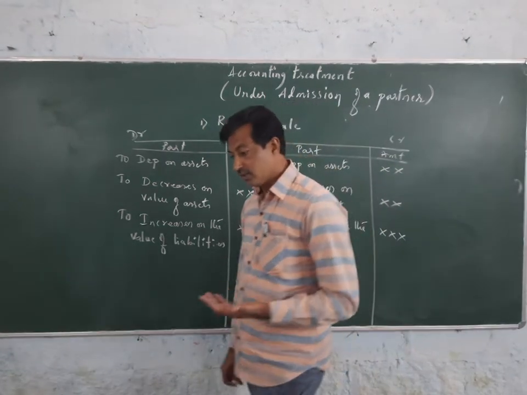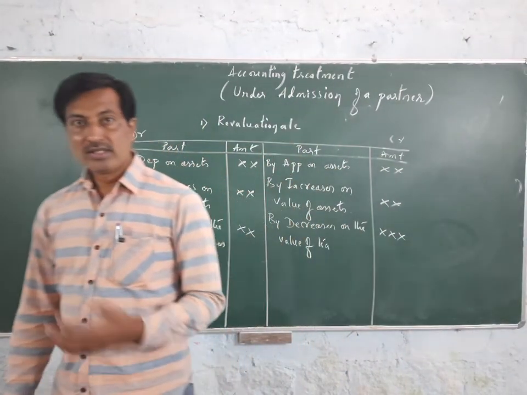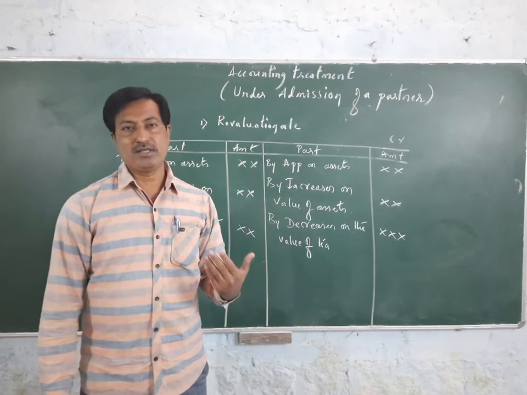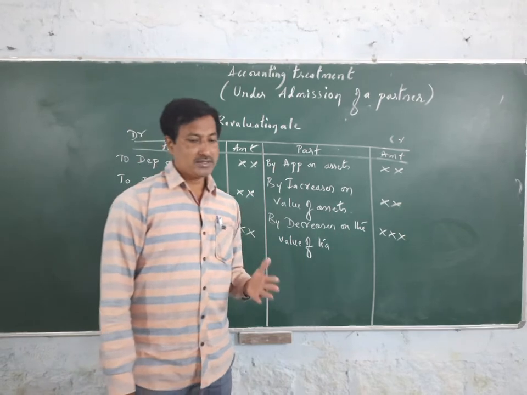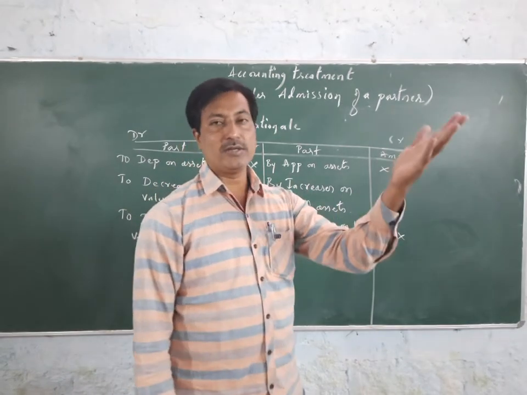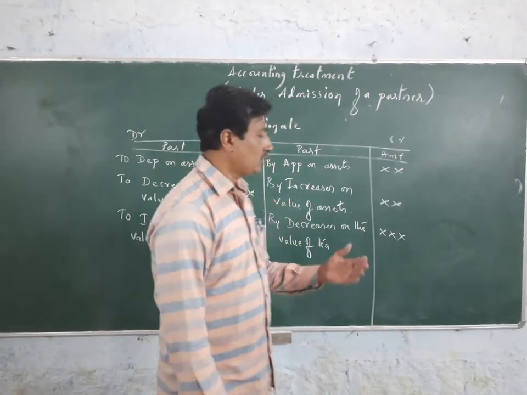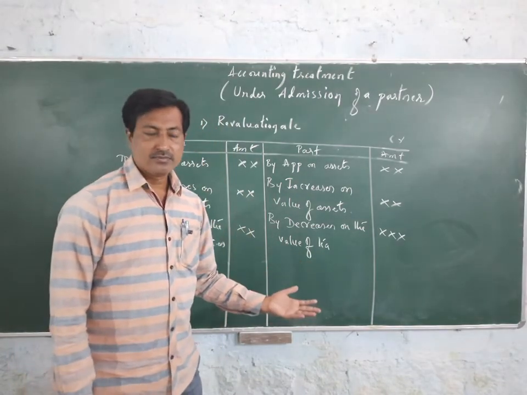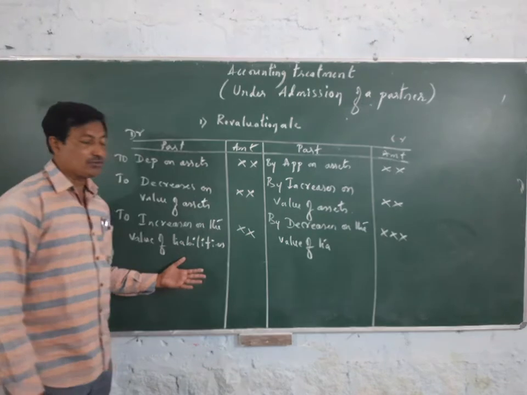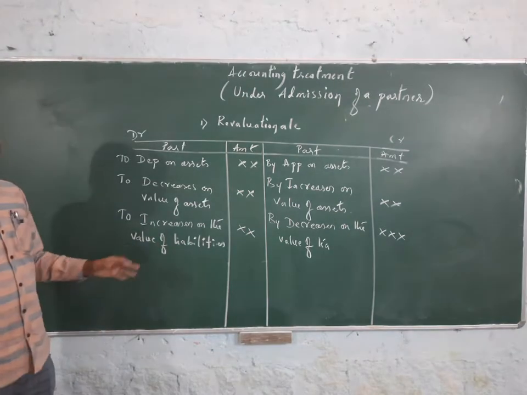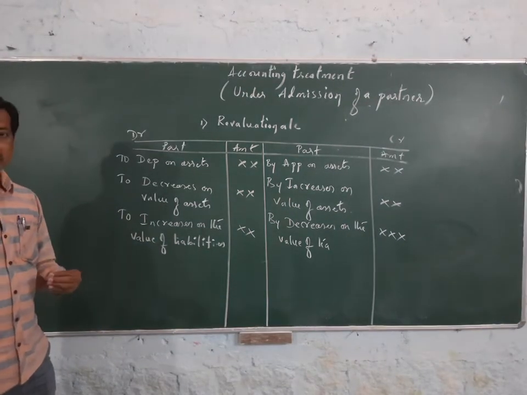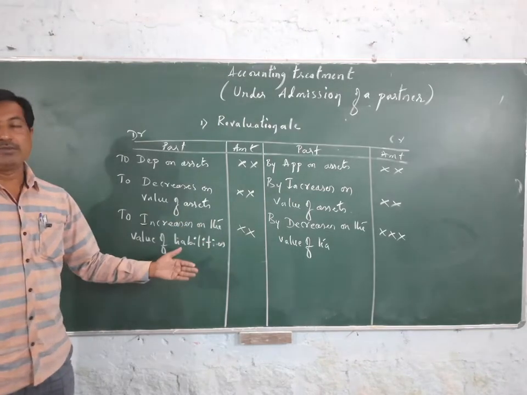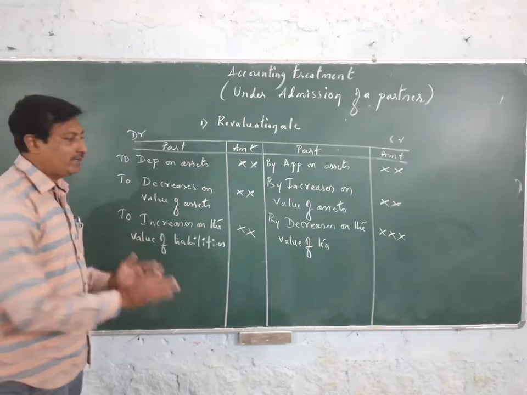If any expenses are paid in advance, which will expire in the next year, they are incomes of the partners because the expenses are yet to be incurred in the next year, so you should record them on the credit side. Any outstanding expenses you should record on the debit side because the benefit is already taken but the amount is not paid; they are expenses before the admission of a new partner.